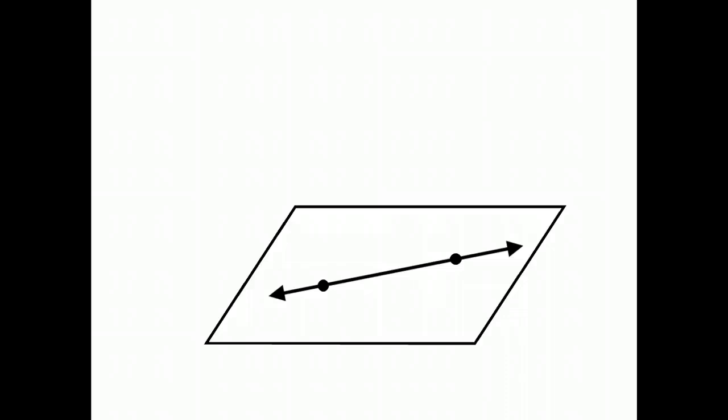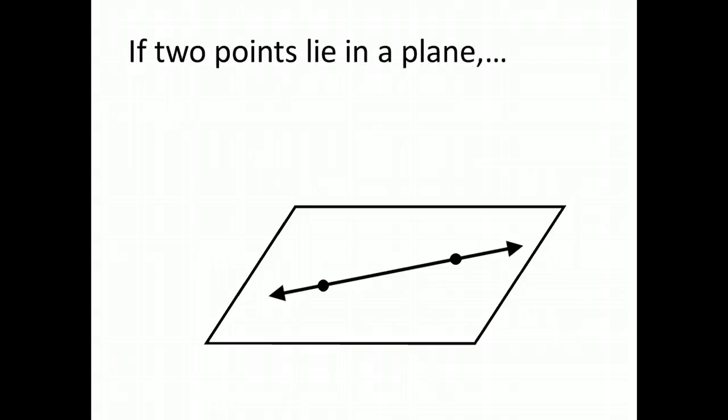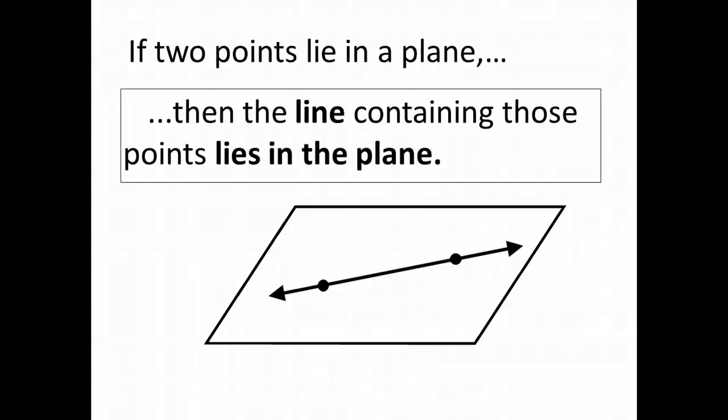Do you think that that line will ever rise above the plane or sink below the plane? Will that line ever leave that plane? And you should be thinking, no, they're going to stay together the whole time because those 2 points are on the plane. That is the postulate. If 2 points lie in a plane, then the line containing those points lies in the plane. So that was the third one.